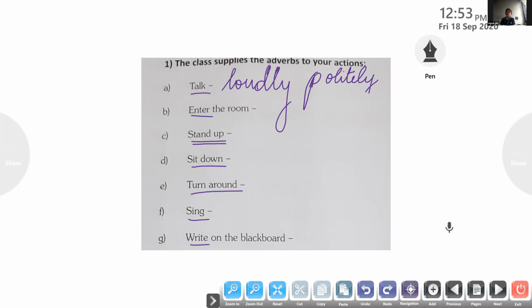Loudly, politely. That's why I told you, you should be familiar with some of the adverbs. Loudly, politely, enter the room quietly. Q-U-I-E-T-L-Y, quietly. Here we can put stand up briskly. B-R-I-S-K-L-Y, briskly. When you stand up very straight, that is known as briskly. So stand up briskly.